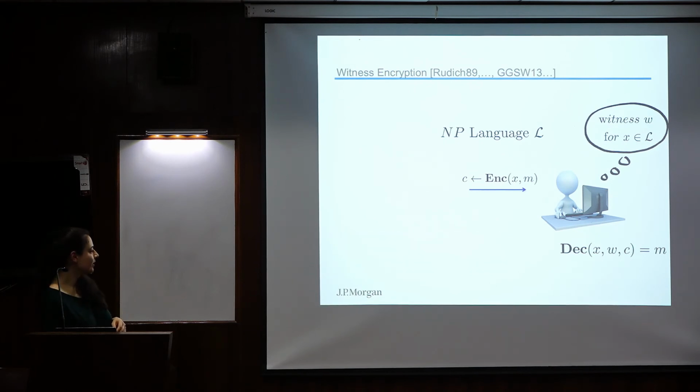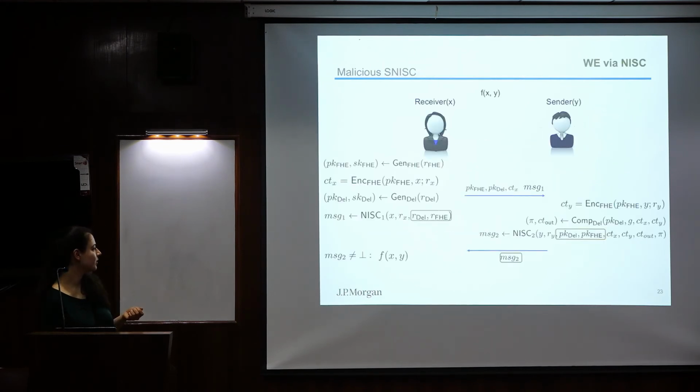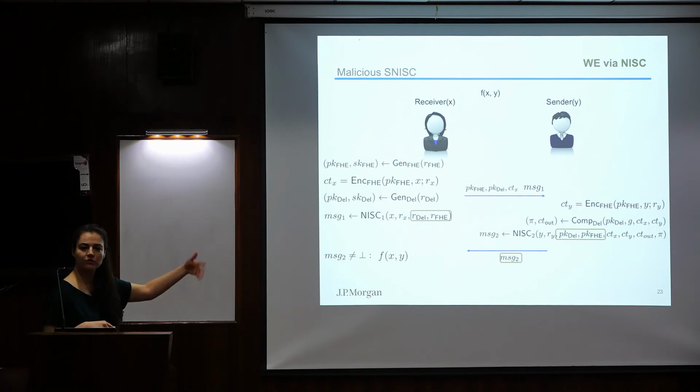And since we are anyway using this inner non-interactive secure computation, we can also use the same non-interactive secure computation to check for the validity of the secret keys. Okay? So what we're going to do is have this inner non-interactive secure computation also check the validity of these messages, and only if these messages are correct, we are going to move to the check of the verification of the delegation. Okay, so we are adding more checks to this inner non-interactive secure computation protocol.